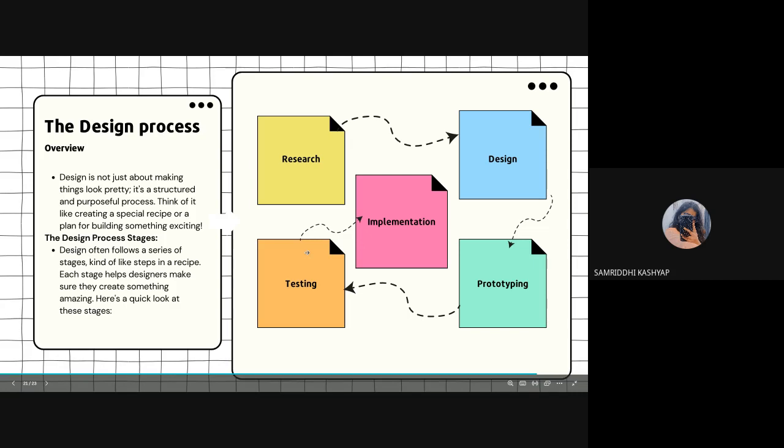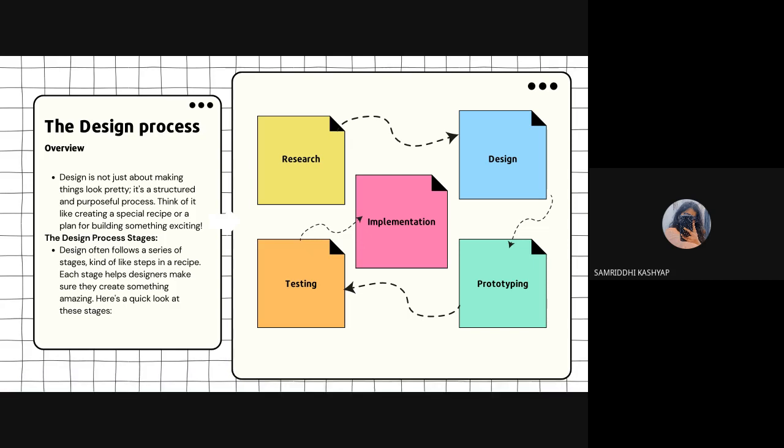So when you have to design something, for example, even if you want to make a shoe, you will have to research what kinds of materials there are, what the sizes of feet are in the market, what the majority of them are. So yes, you have to conduct your research at first. Then what you do, you make a design on paper.